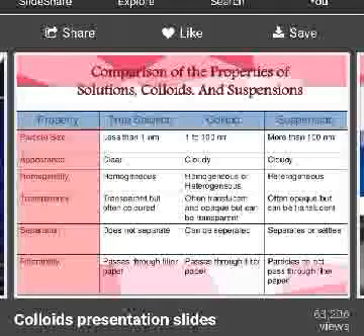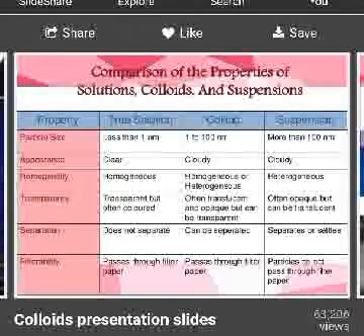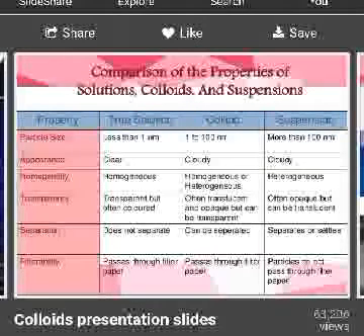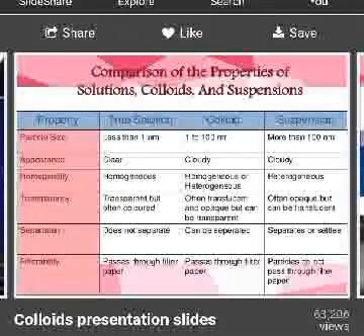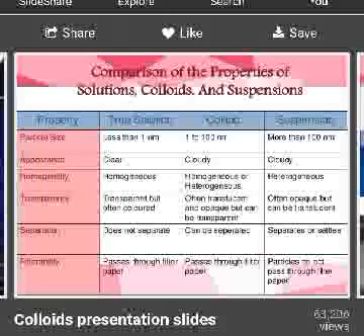Separation: they do not separate under normal conditions. If we pass a true solution through filter paper, the components do not get separated; they are quite stable solutions. The particles do not settle under the effect of gravity, whereas in case of suspensions they can be separated easily. Filterability: colloids do not get filtered, they pass through filter paper, whereas suspensions can be separated by filtration.